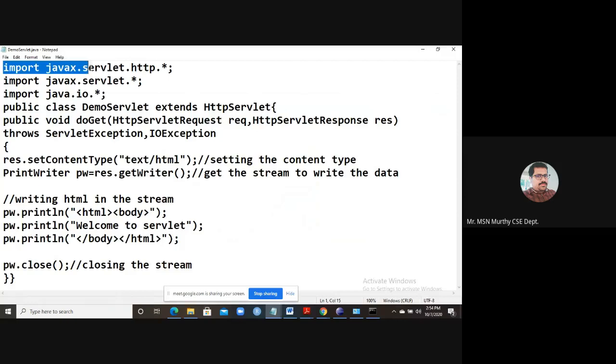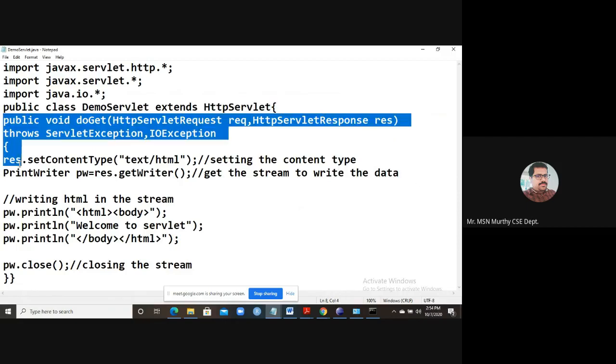Import javax.servlet.http and import javax.servlet. These two are compulsory. Any IO operations through your servlet are facilitated by the java.io package. Please do this: public class DemoServlet, a name I have given, which extends HttpServlet. Don't forget.